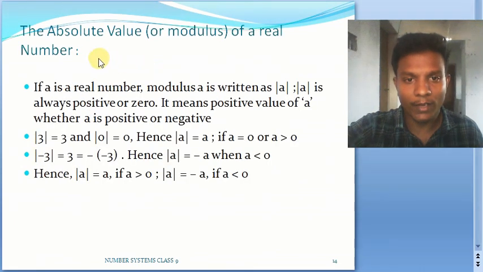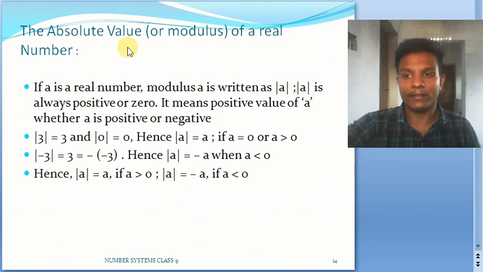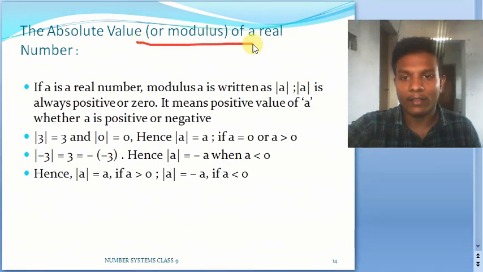Most of the time we will be coming across one more term, which is known as absolute value or the modulus. To understand it in a simple manner, suppose you take any number, let me take 3. If I ask you what is the absolute value of 3, it is going to be 3. Suppose I ask you what is the absolute value of minus 3, then also the answer is going to be 3. Simply, this modulus will always return a positive value.